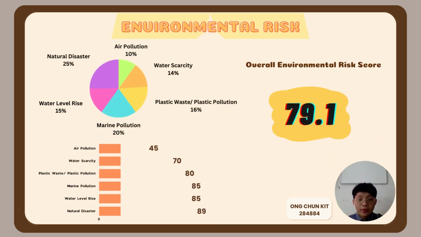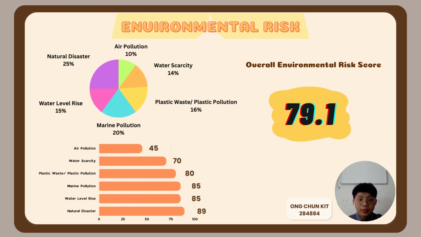So overall, we have a score of 79.1 for environmental risk, which is definitely serious and needs attention by the government of the Philippines to reduce this risk.